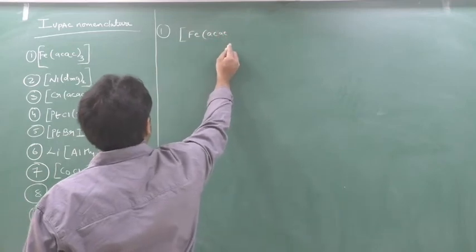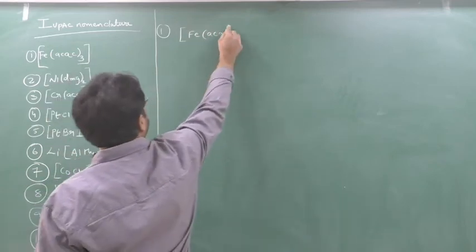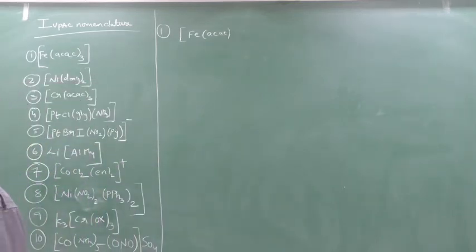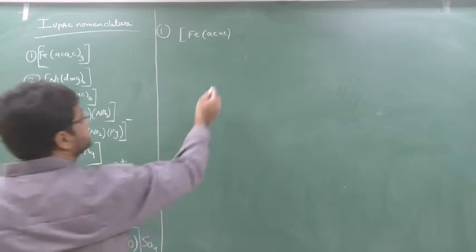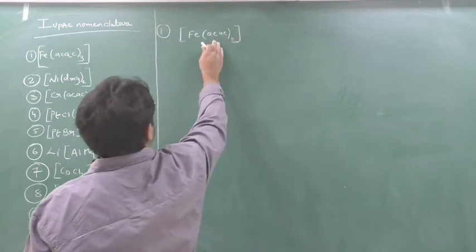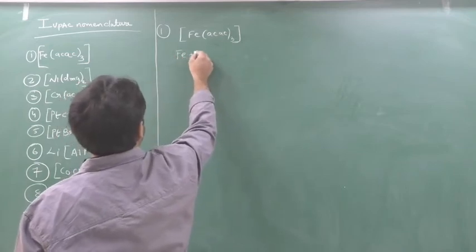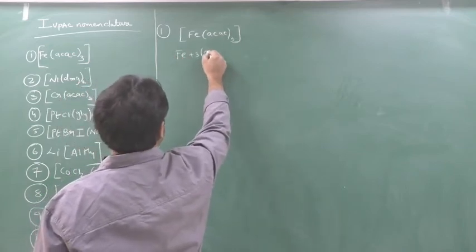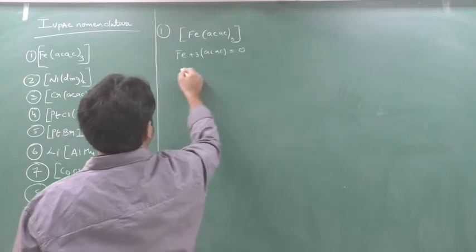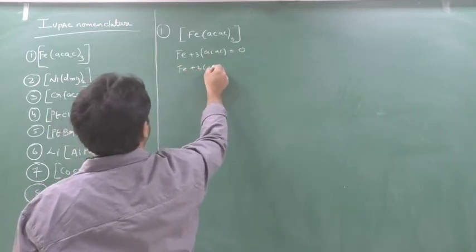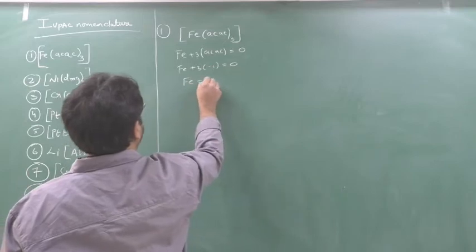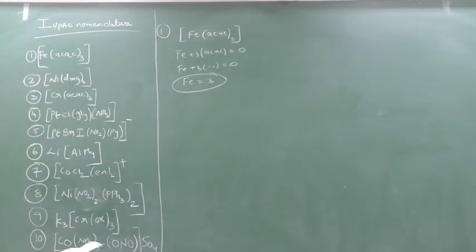Acetyl acetonato. Yes or no? AC thrice. This is a neutral ligand or an anionic ligand? It's a monodentate anionic ligand. So Fe plus 3 into AC, AC equal to minus 1, so Fe plus 3 into minus 1 equal to 0. So Fe is 3. Clear? So what is the name of this?